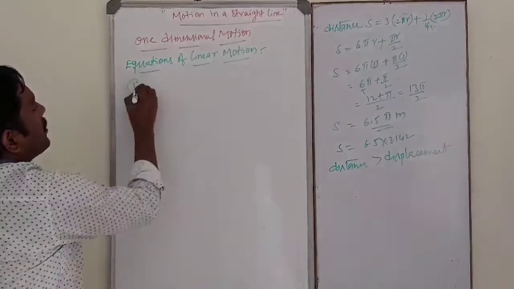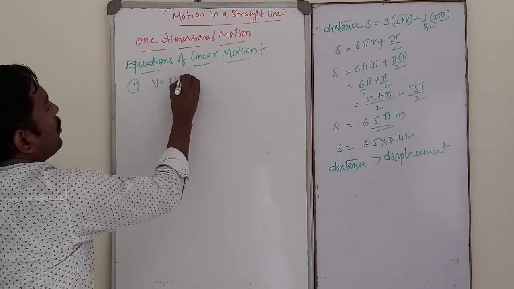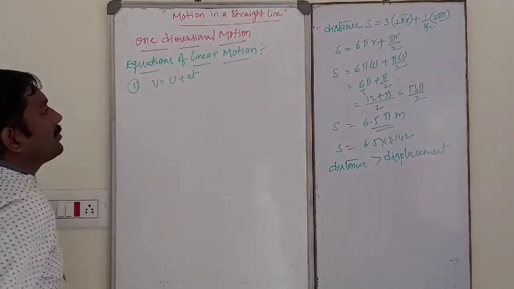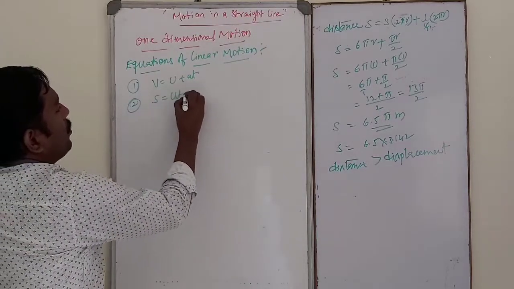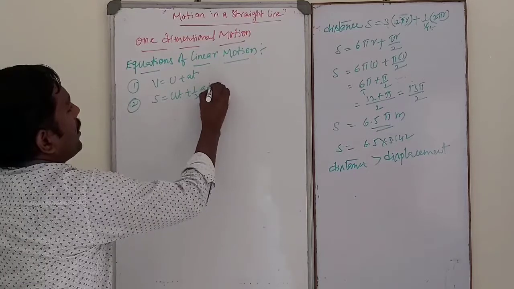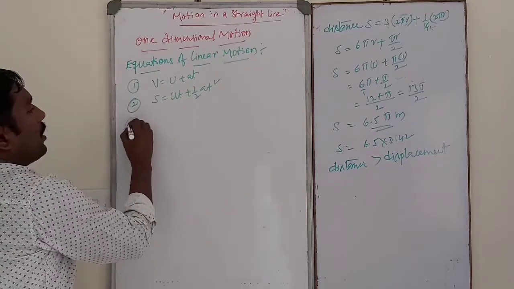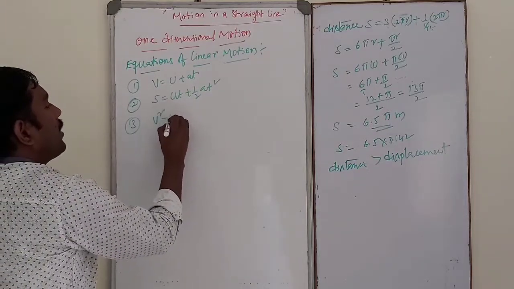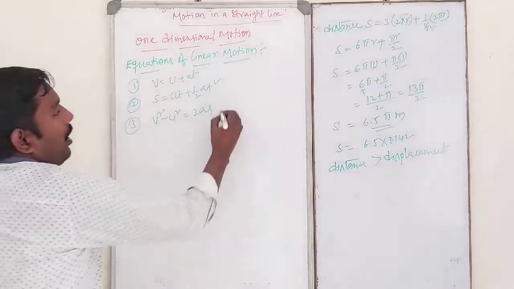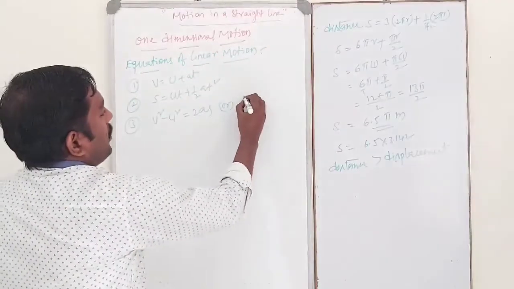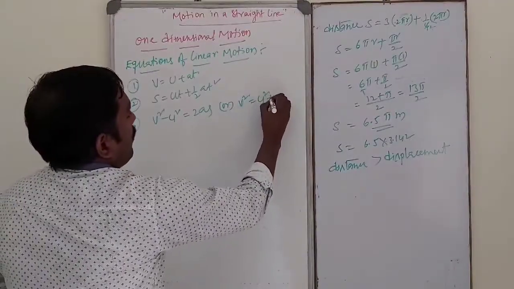So first equation of motion, V is equal to U plus AT. And second one is S is equal to UT plus half AT square. And third one, V square minus U square is equal to 2AS, or V square is equal to U square plus 2AS.